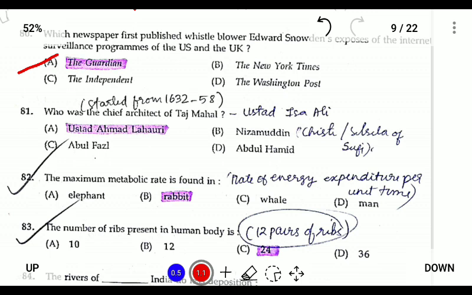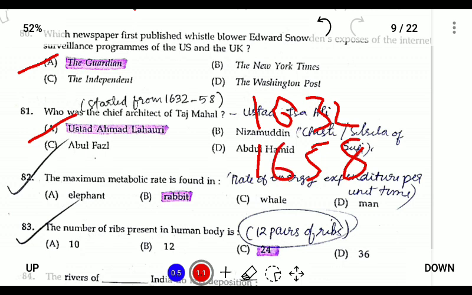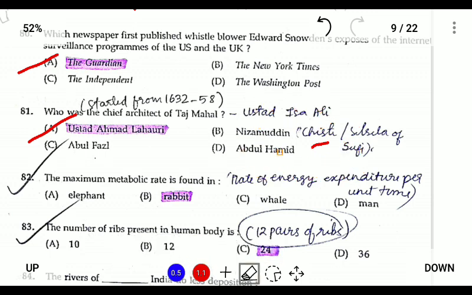Number 81. Who was the chief architect of Taj Mahal? Ustad Ahmad Lahori, and construction started in 1632 and was completed only in 1658. So it took more than 30 years for the Taj Mahal to be completed.